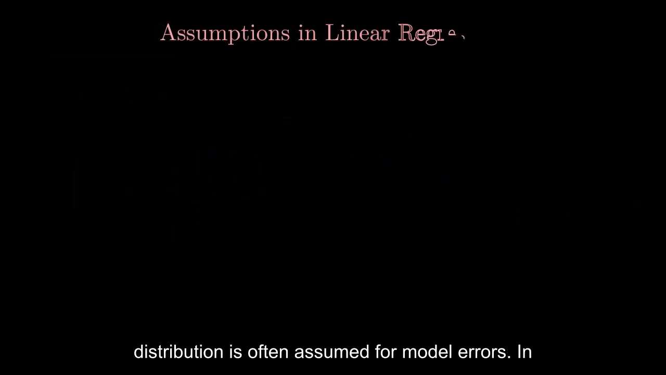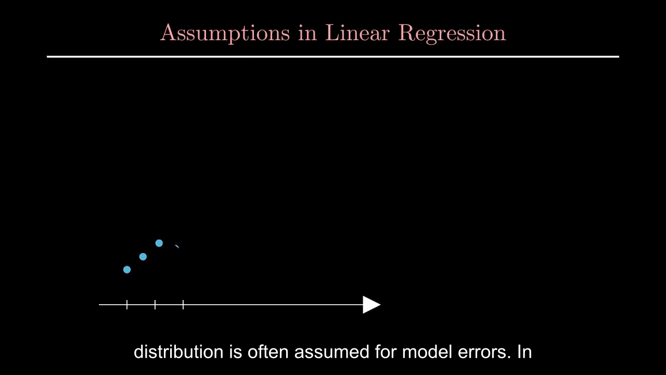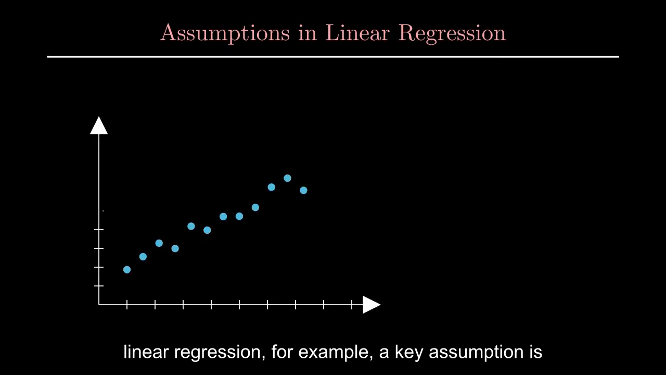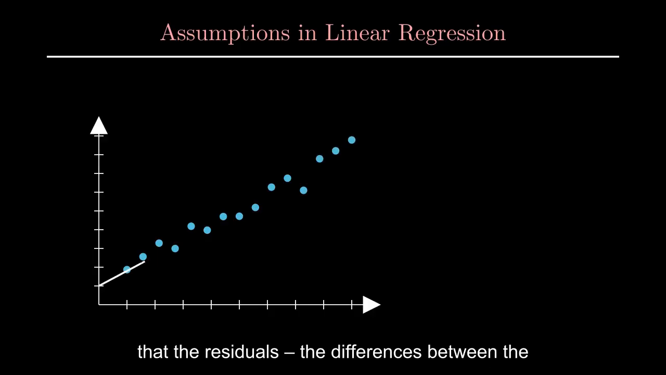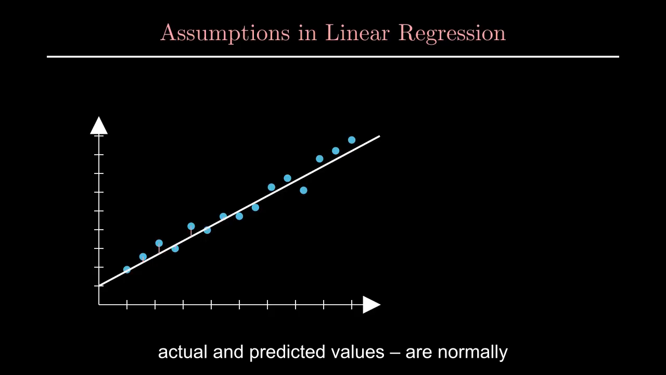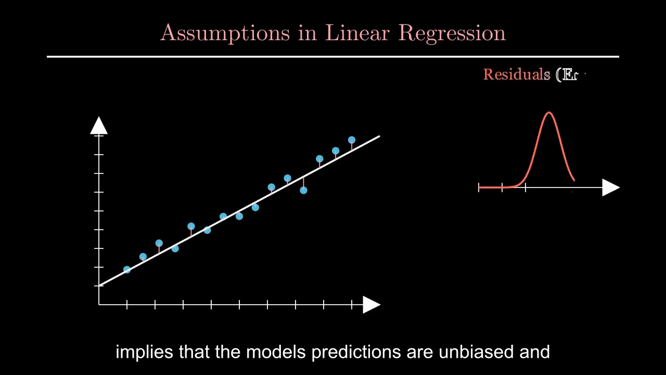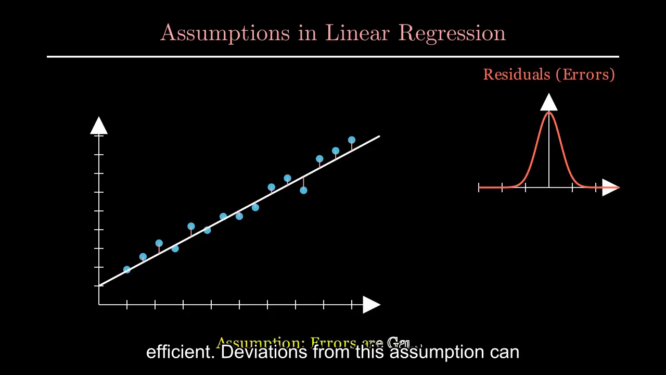Crucially, the Gaussian distribution is often assumed for model errors. In linear regression, for example, a key assumption is that the residuals, the differences between the actual and predicted values, are normally distributed. If model errors are Gaussian, it implies that the model's predictions are unbiased and efficient. Deviations from this assumption can indicate issues with the model or underlying data structure.